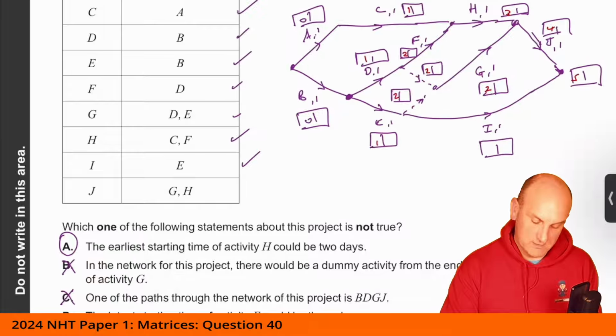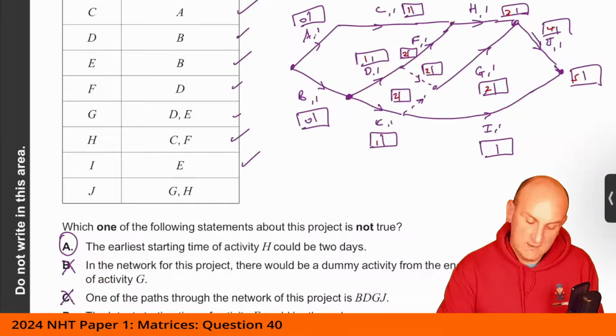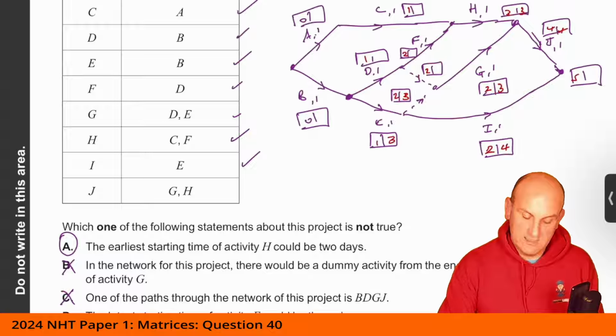What am I trying to find? The latest start time activity could be 3 days. 5 minus... Oh, we didn't do that one. So what is that? That's 2. So that must be 2. 2 plus 1 gives me 3. 5 minus 1 gives me 4. And we've got 5 minus 1 gives me 4. 4 comes into there. 4 minus 1 gives me 3. That's going to be 3 in there. And that's going to be 3 there. Yep, so the latest start time for activity E could indeed be 3.